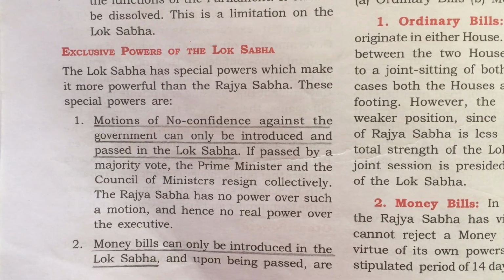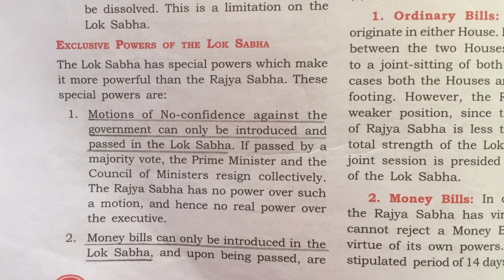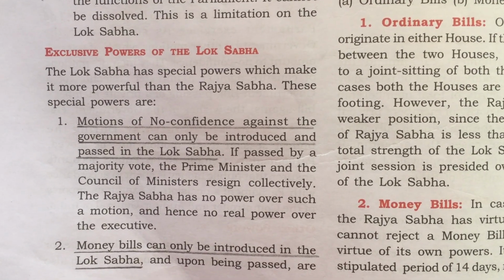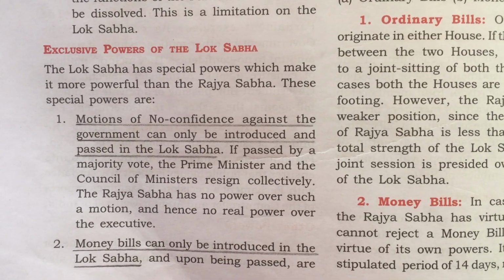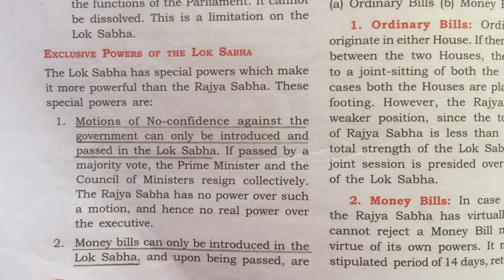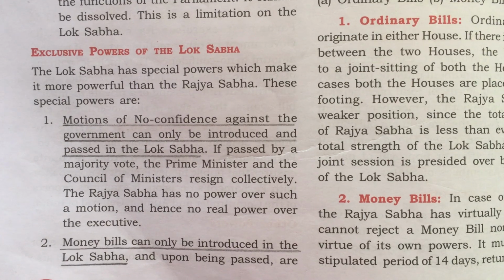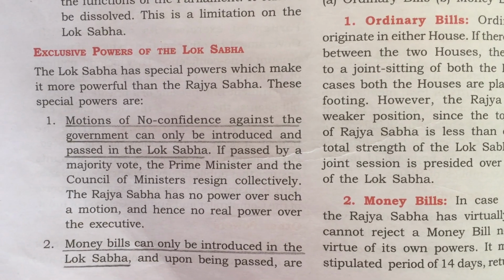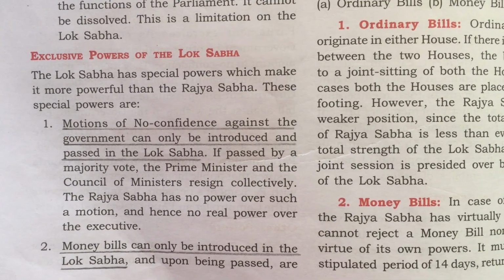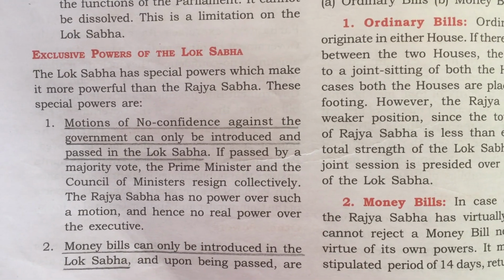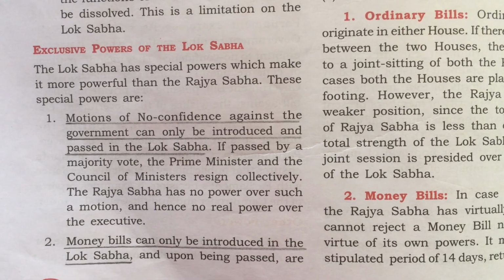So motions of no confidence against the ruling government can only be introduced and passed. Not only introduced but also passed in the Lok Sabha. And if passed by a majority vote, the Prime Minister and the Council of Ministers resign collectively. The Rajya Sabha has no power over such a motion and hence no real power over the executive.